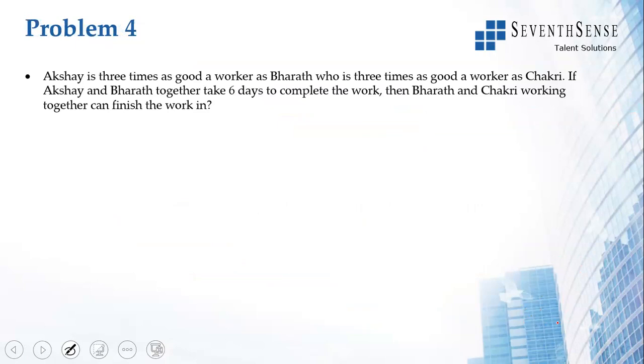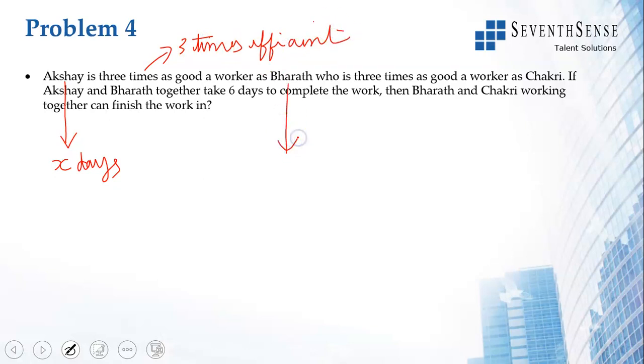Let's look at the 4th problem. Akshay is 3 times as good a worker as Bharat, who is 3 times as good a worker as Chakri. So what does this mean? If Akshay takes x days to finish the work, 3 times as good a worker means 3 times efficient, it is the same thing. So if Akshay is taking x days, Bharat will take 3 times.